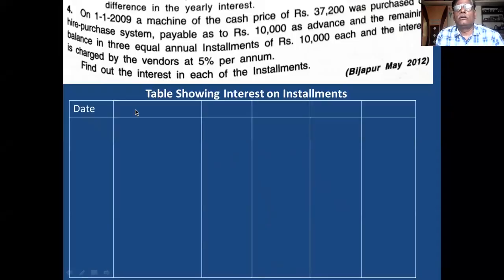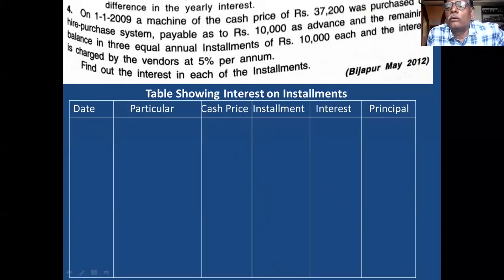This is the table. Date, particulars, amount, date, particulars, cash price, installment, interest, principal, and last column is cash price column. I have not taken here because depreciation is not there. So last column is related with depreciation. Okay. For interest calculation, there are only 6 columns.